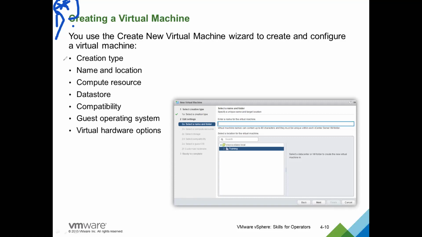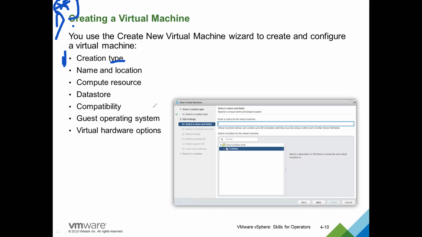Okay, so what is the creation type? There are many creation types, like create a new virtual machine, create from an existing template, or clone from an existing virtual machine. Like that, there are different types of creation. Whatever type of creation is required, we have to select it in the first step. As we are now starting, we will create a new virtual machine.